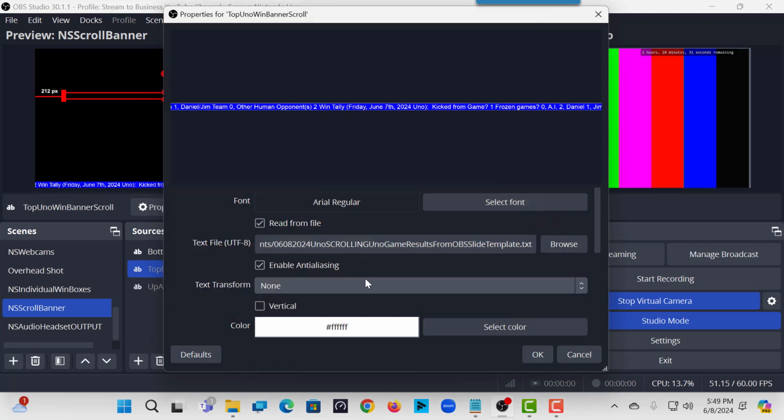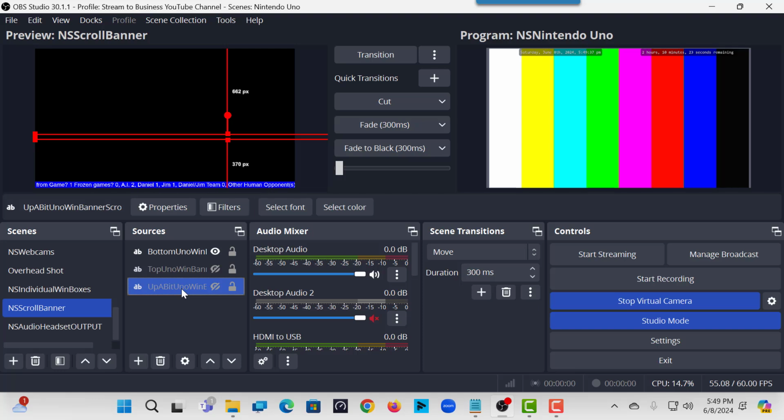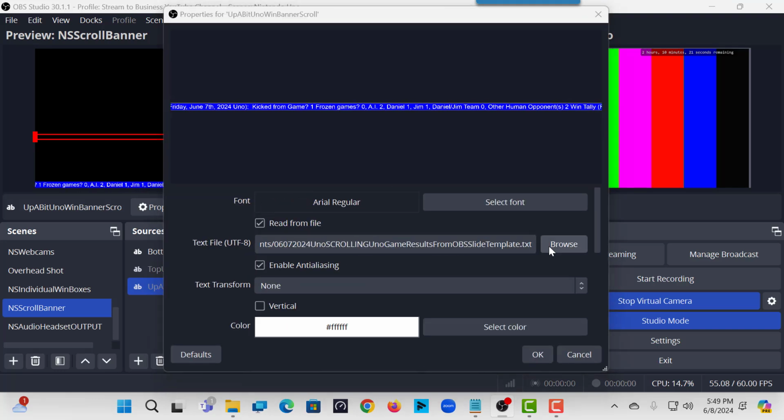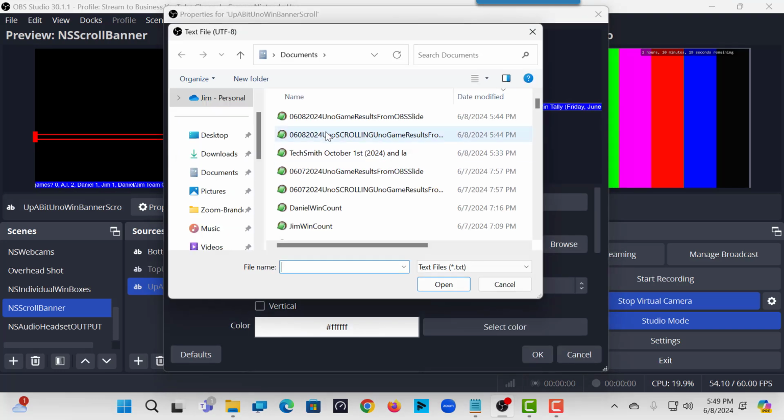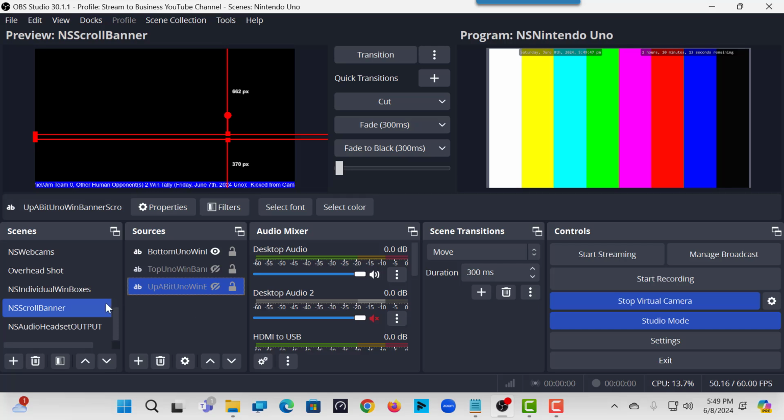So again, we're not changing the actual contents yet, and I'm not even going to turn on the top or the up a bit. So here's the up a bit position. Do the same thing, browse, do the scrolling. Okay. So we'll come back to that in just a moment.